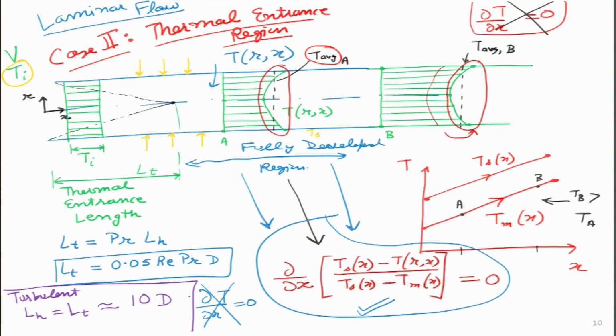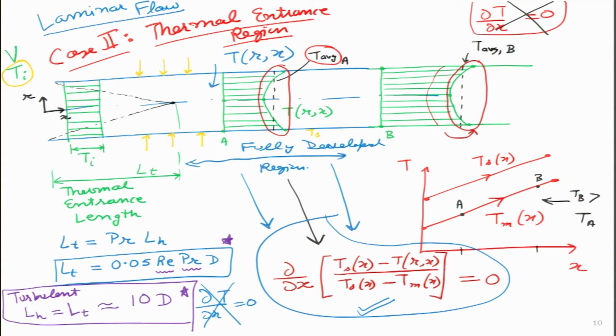So, let us compare this very interesting result for the turbulent case with the laminar case. What are the terms which are absent over here? There is no Reynolds number relationship, there is no Prandtl number effect, and moreover, a very interesting thing we are seeing, that both the hydrodynamic and the thermal entry length are actually same.